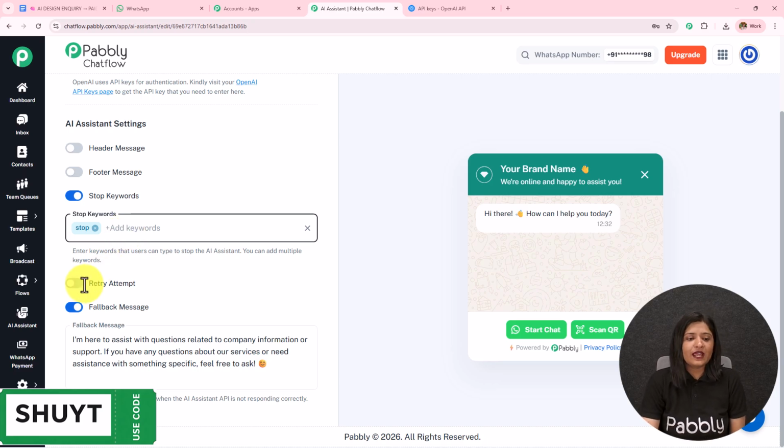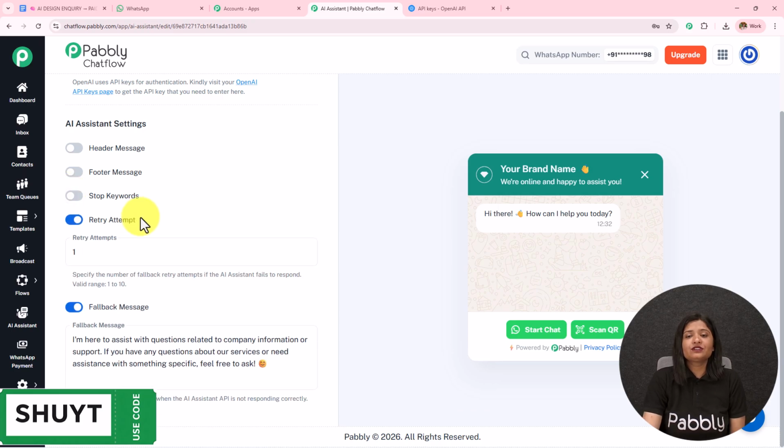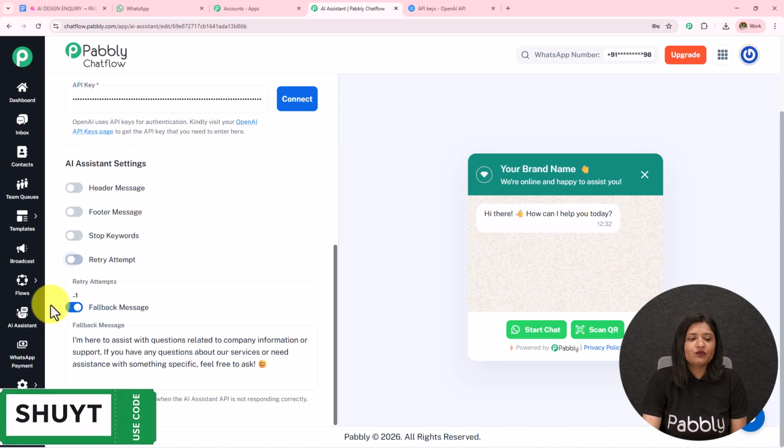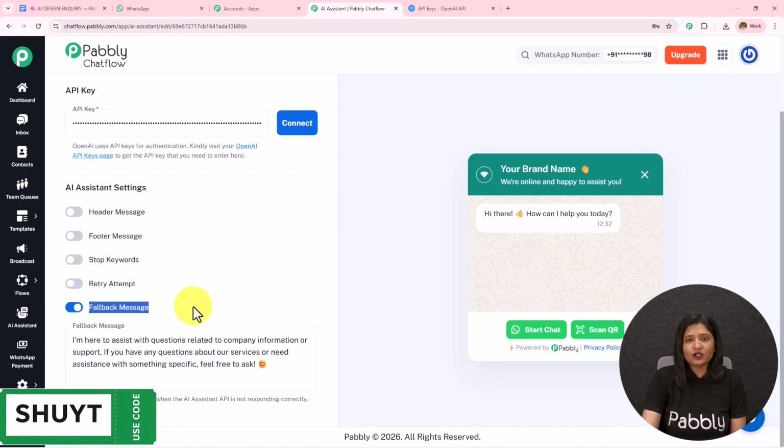Then we have this retry attempt. The number of attempts which is given to the AI agent when it fails to respond is this retry attempt. The valid range is 1 to 10. Then we have this fallback message. Now when the API is not responding, the AI agent will not be able to solve the queries. In that case, this fallback message will be sent. Here you can also add the contact details and the company information so that whenever the messages or the queries are not resolved, at least these details are sent via this fallback message.